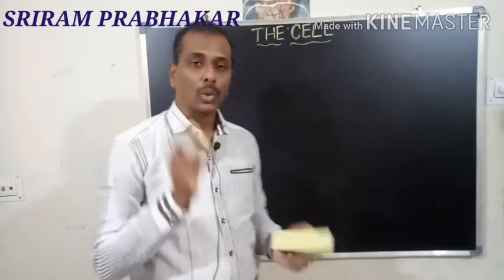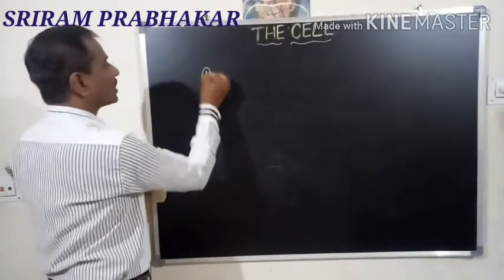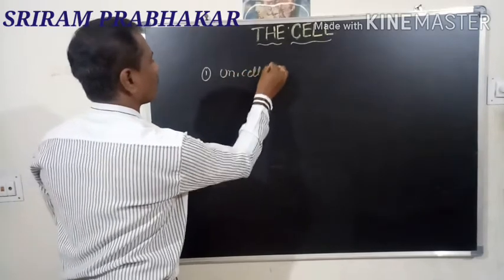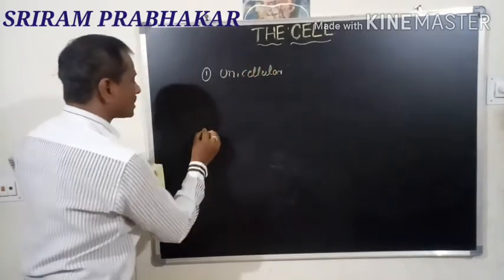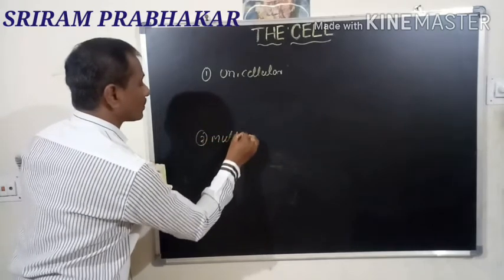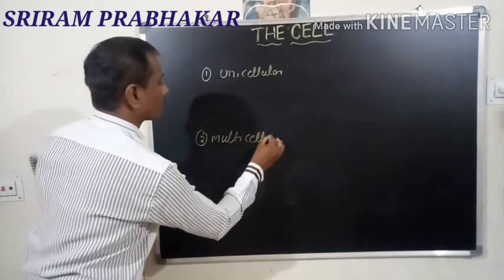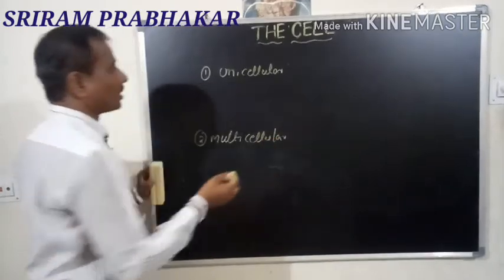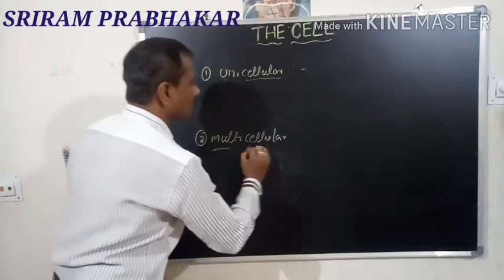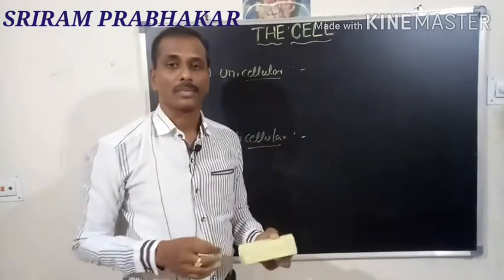On the basis of number, organisms are of two types. One is unicellular organisms. The second one is multicellular organisms.